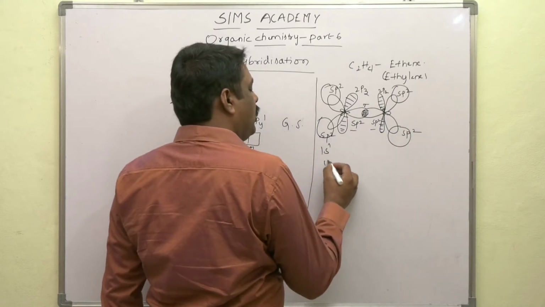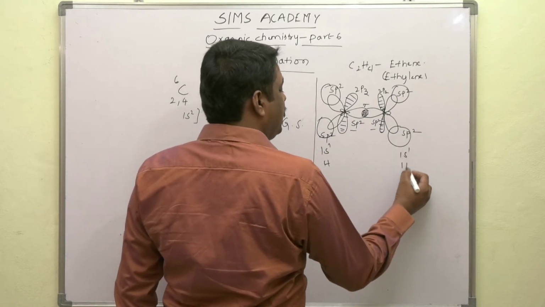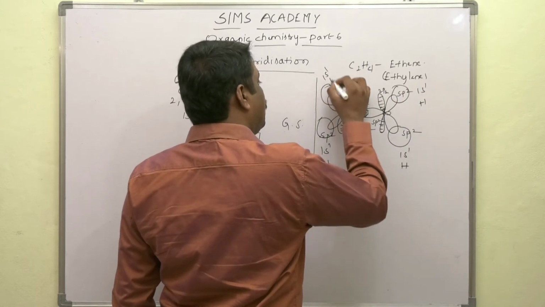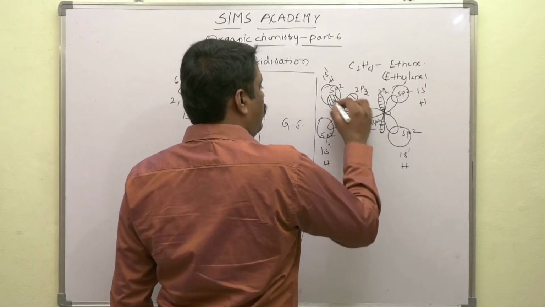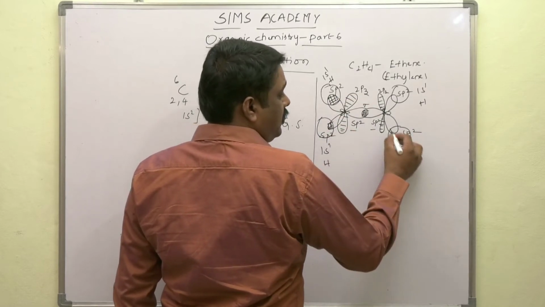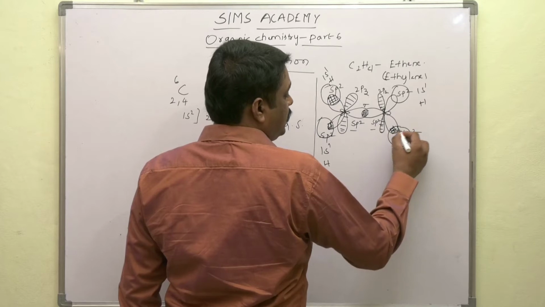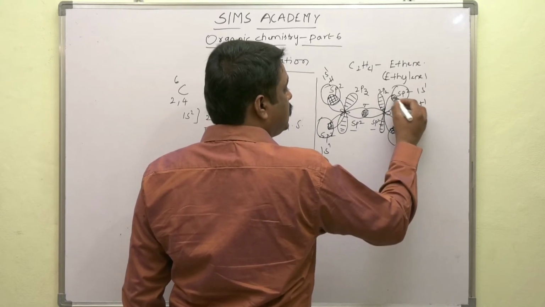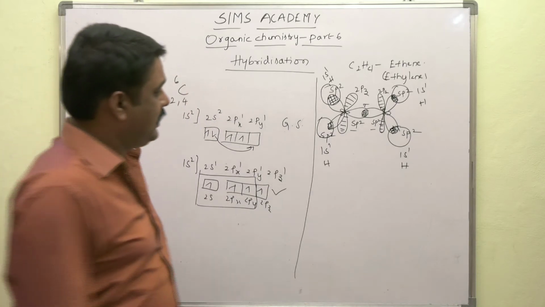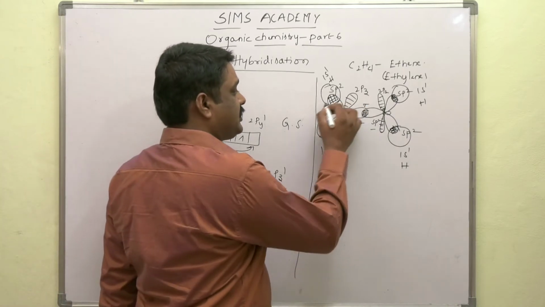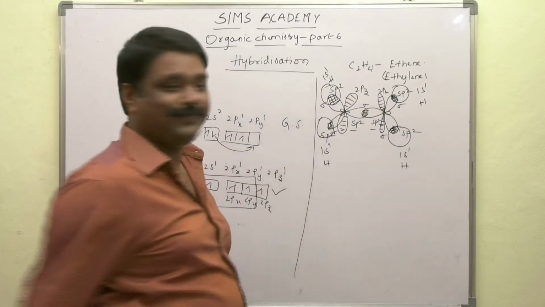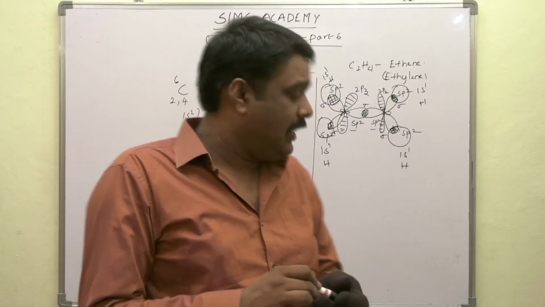The 1s1 orbital of each hydrogen atom overlaps with an sp2 orbital of carbon. These form sigma bonds. Got it? Sigma bonds have been formed.